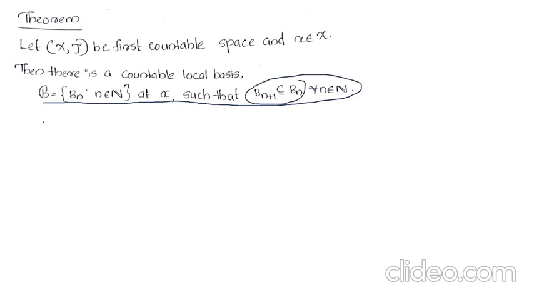So first we assume that (X, τ) is first countable. That implies it has a countable local basis, say G, equal to the set of all G_n, n belongs to ℕ.